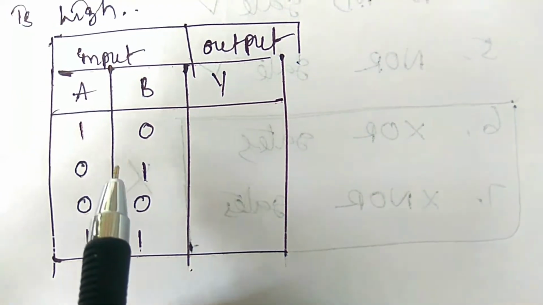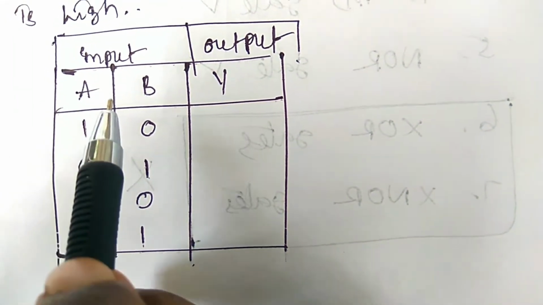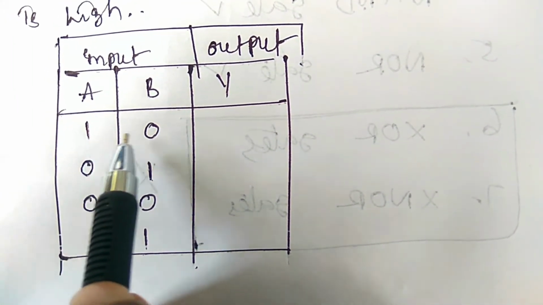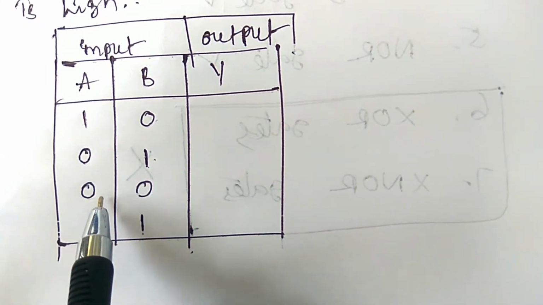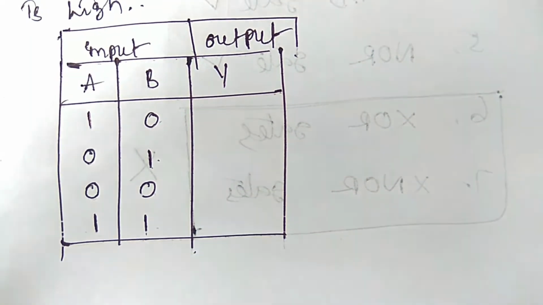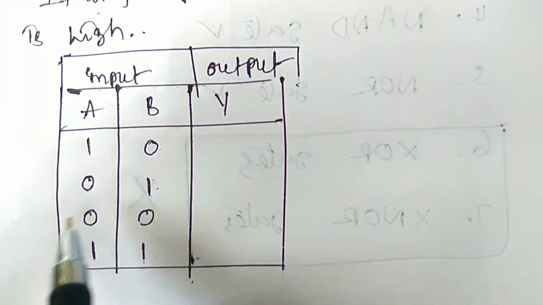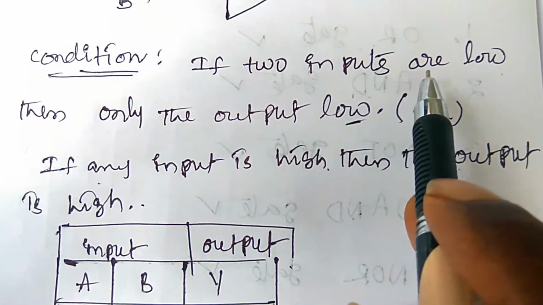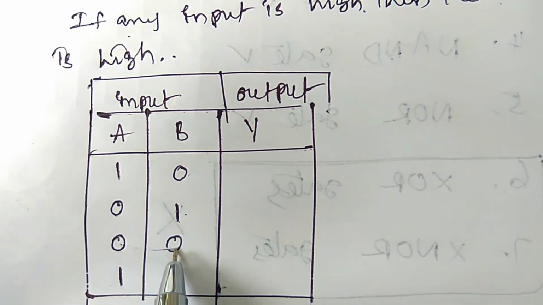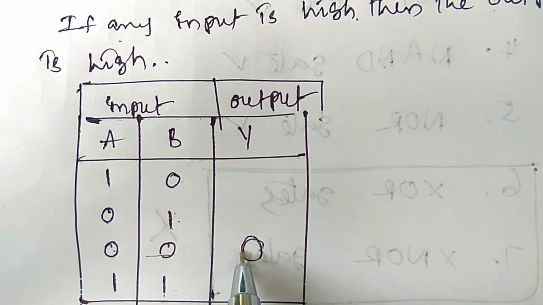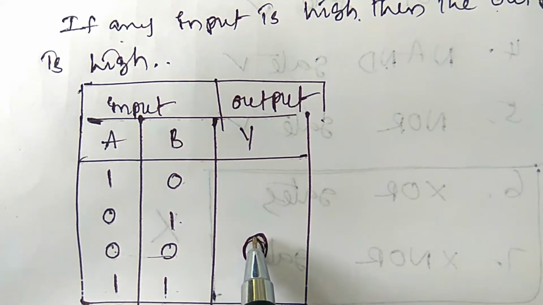So here we have taken one input high and another low, then one input low and another high, then both inputs low, and both inputs high. What is the output? The condition is that only if both inputs are low, the output is low. In all remaining conditions, the output is high.